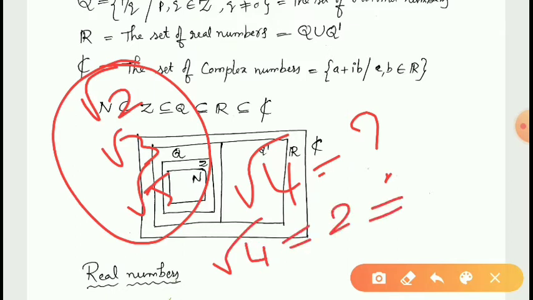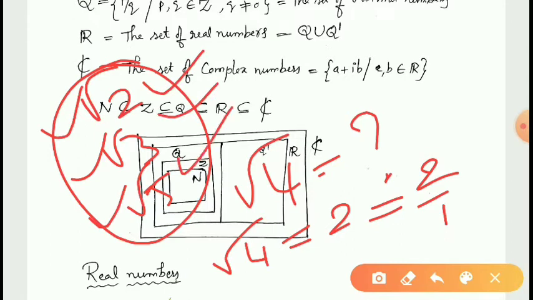It can be expressed as 2 by 1, and hence root 4 is a rational number. So, what we can understand from this? Roots of perfect squares are rational numbers, and roots of all the numbers that have no perfect roots are irrational numbers. Therefore, root 2, root 3, root 5 are irrational numbers, and pi is also an irrational number.